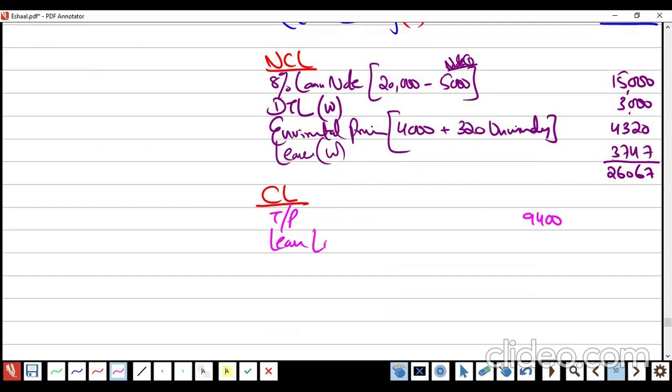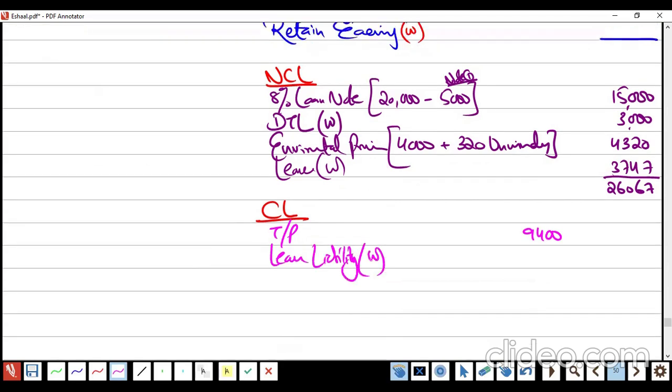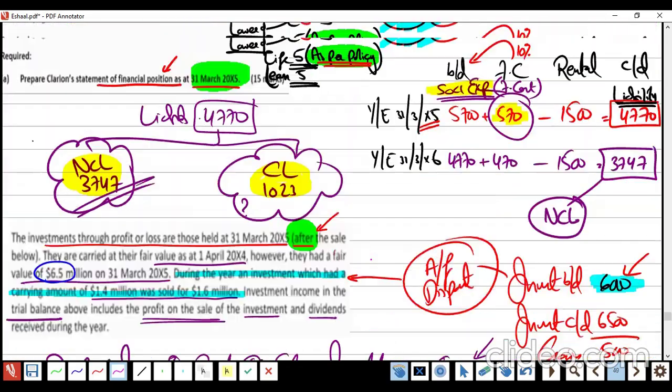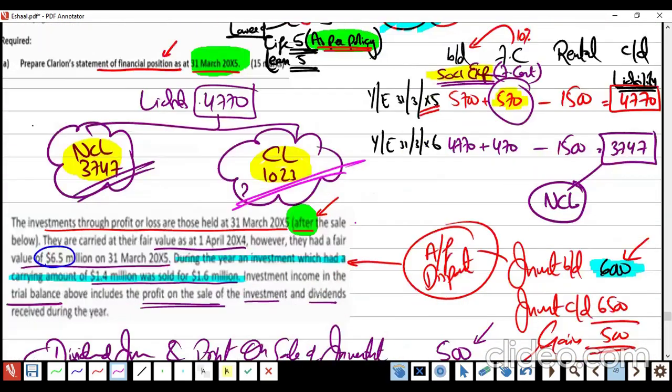Lease, there is lease now. So definitely there is a portion of the current liability in the lease. How much is it? 1,023.